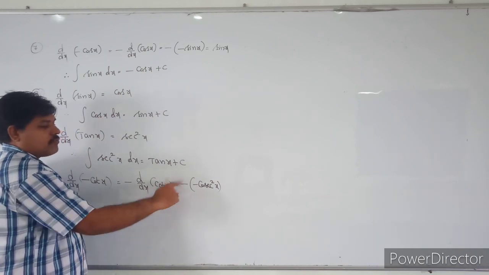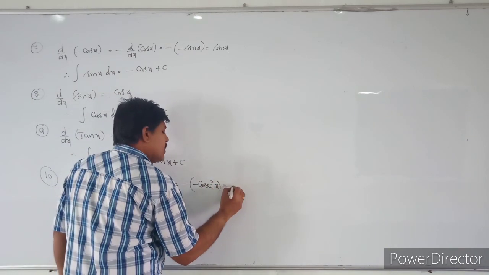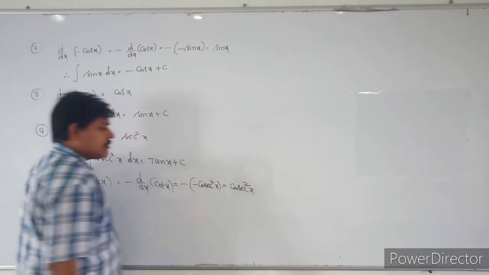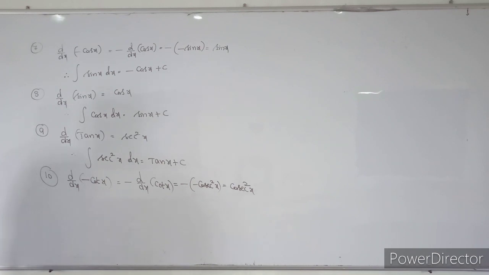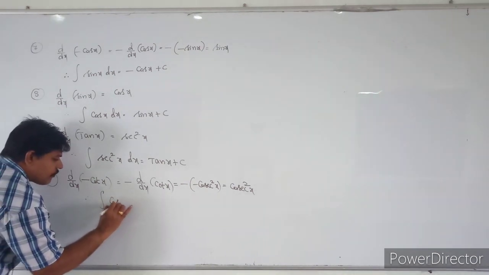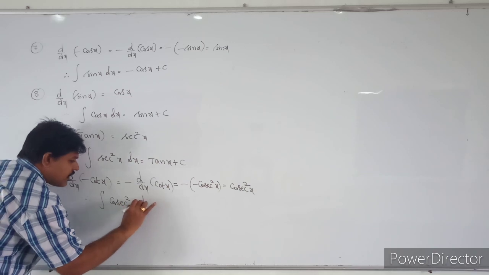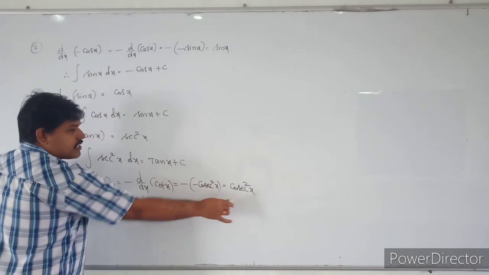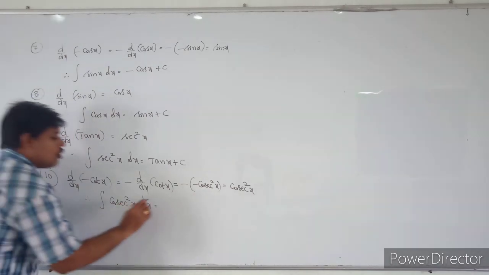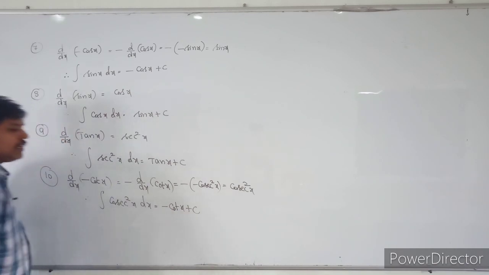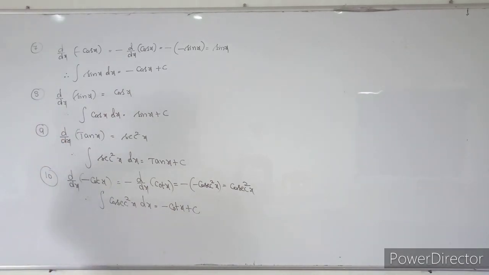The derivative of cot x is minus cosecant square x. Minus of minus will be cancelled, and it will become cosecant square x. So what is the integration? Therefore the integral of cosecant square x into dx is equal to minus cot x plus c.